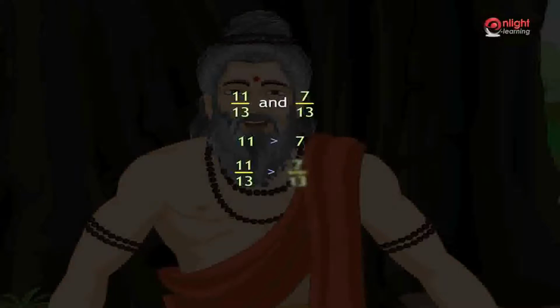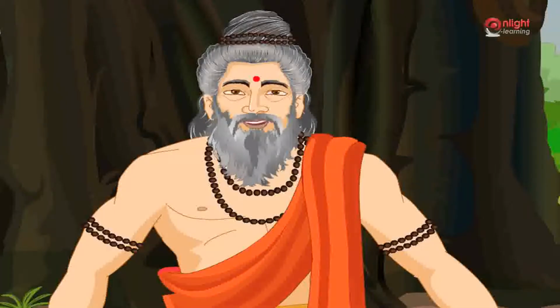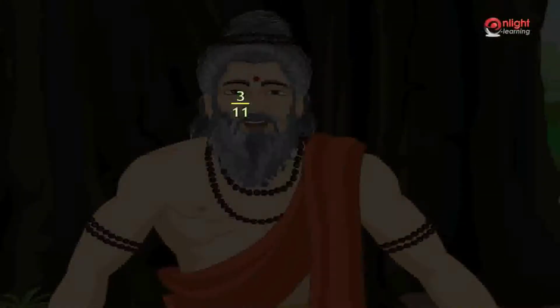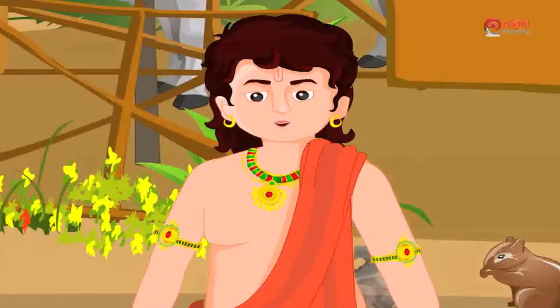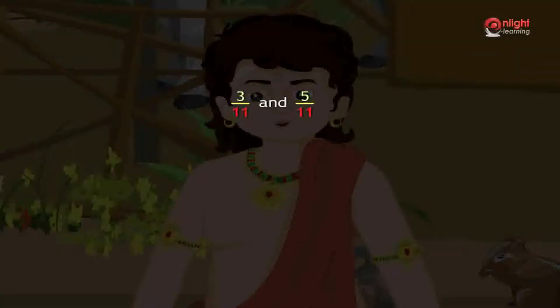Now, say which is smaller of the two fractions, 3 by 11 and 5 by 11. Both the fractions have the same denominator, so they are like fractions. Comparing the numerators, we have 3 and 5. We know 3 is lesser than 5 and hence 3 by 11 is lesser than 5 by 11.